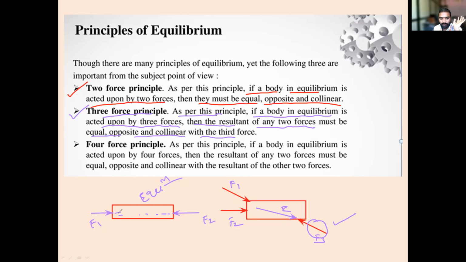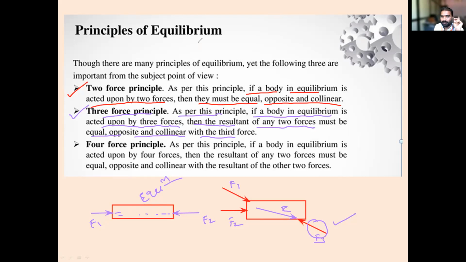Okay, so what happens here? If the body is in equilibrium acted on by two forces, these two forces are equal in magnitude and opposite to each other and they are collinear. Are you getting? Yes, sir.